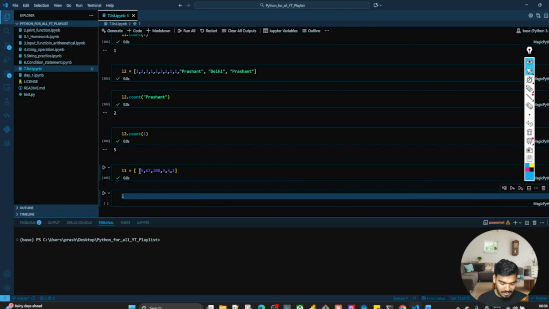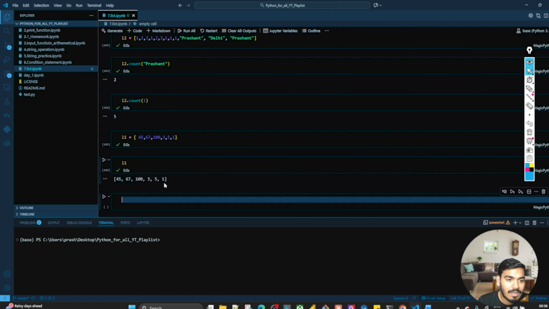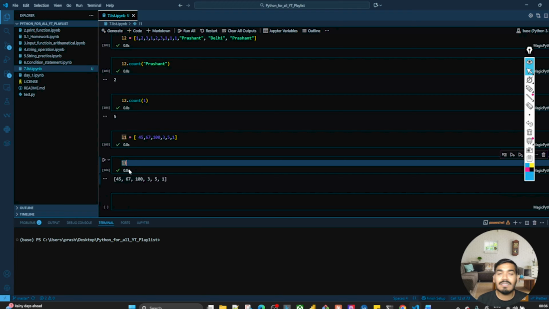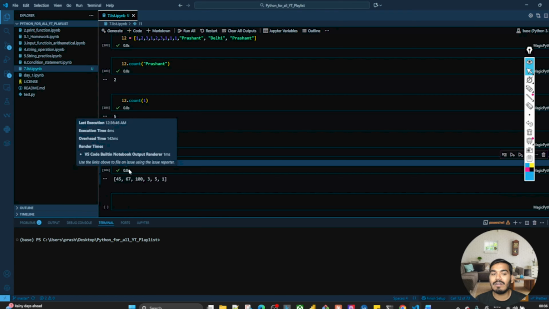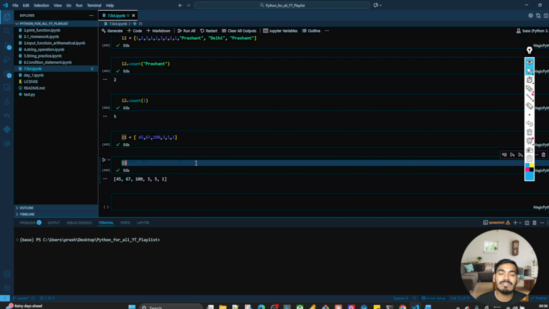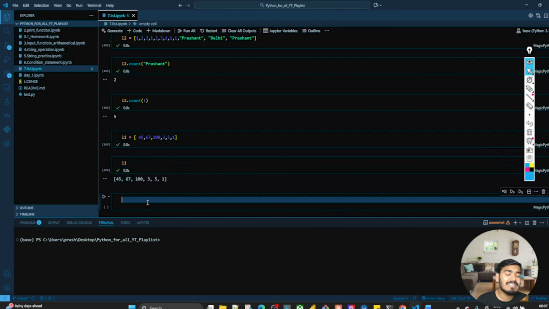Okay, now let's try to see that 45, 67, 100, 3, 5, 1. It is in the same order. It is not that the order has changed. Perfect. So this is the meaning of the list being an ordered element. Now I said that it is mutable. What is the meaning of mutable? Mutable means at any time you can change the element of the list.